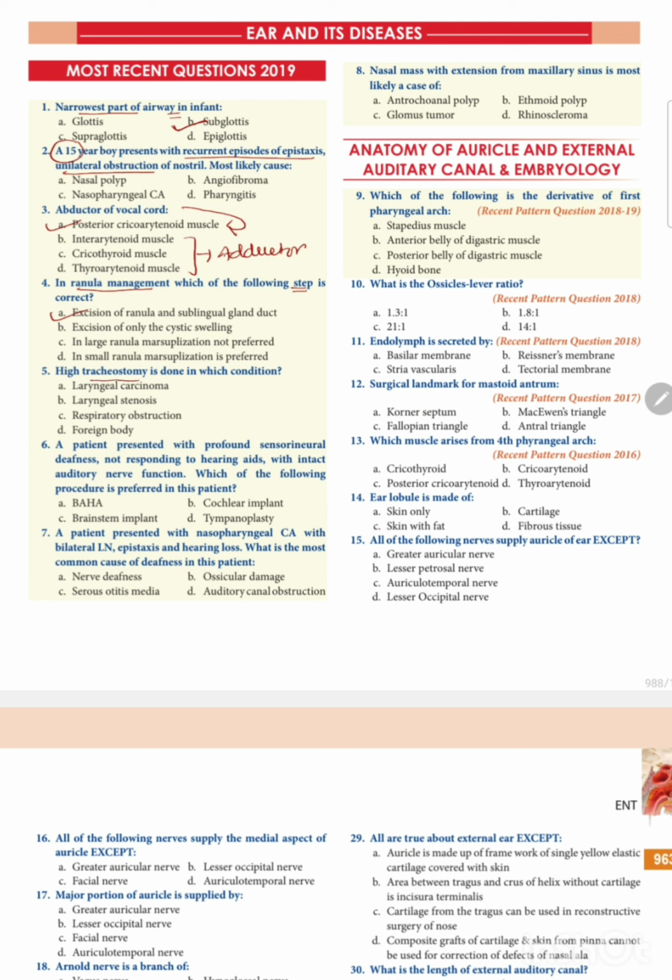High tracheostomy is done in which condition? High tracheostomy is done in laryngeal carcinoma.